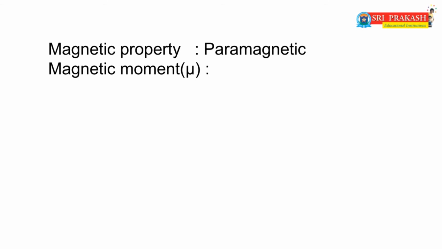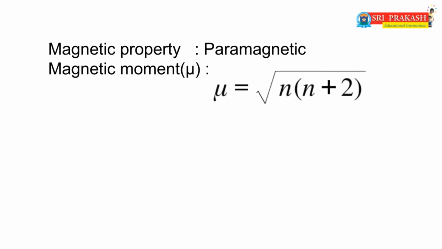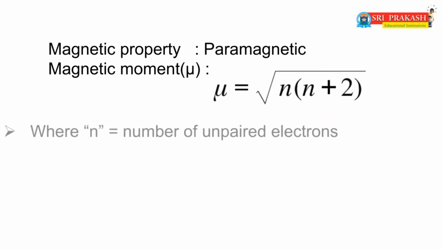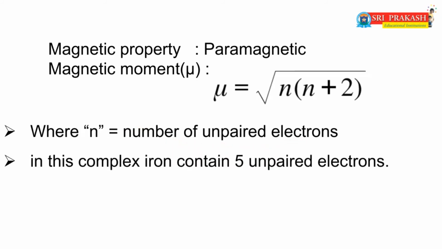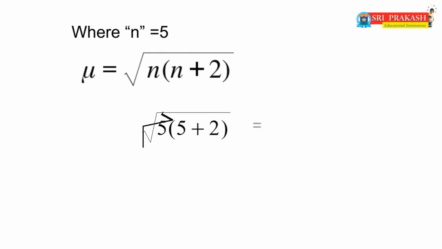Now the magnetic moment of this complex. We already know that the formula for magnetic moment is mu equal to root over n into n plus 2, where n equals the number of unpaired or single electrons. In this complex, the iron ion contains 5 unpaired electrons. So the magnetic moment of this complex is 5.9 Bohr magnetons.